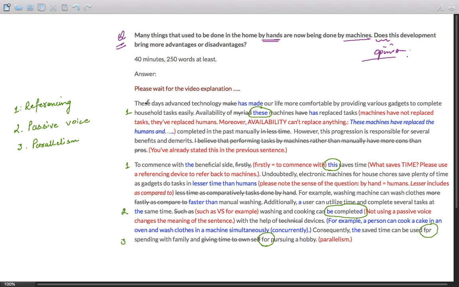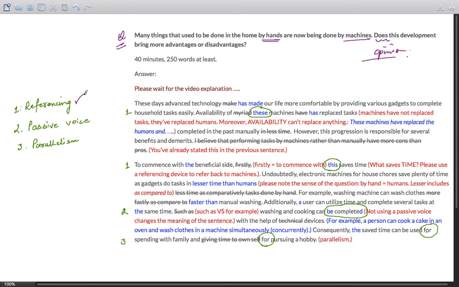The student has made a few mistakes, and if you wish to go through all of them, you can read this article at the link given below this YouTube video. Just go there, read the article, and there are numerous other beneficial articles that you can surf through. So the first mistake the student has made in the introduction and body paragraph 1